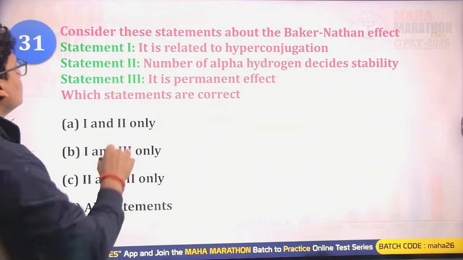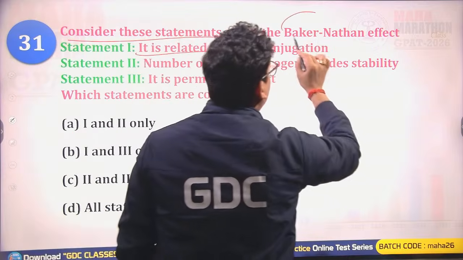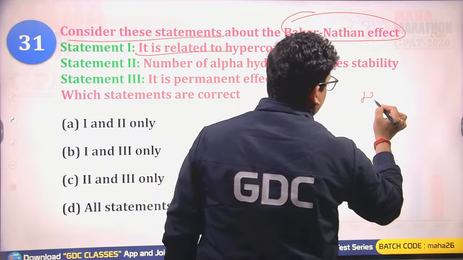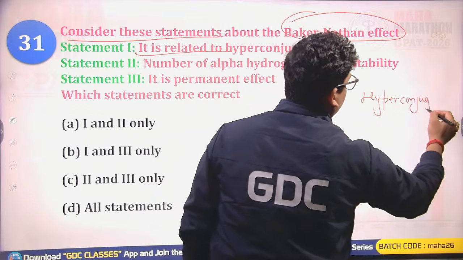Okay, statement again. It is regarding the Baker-Nathan effect, that is also known as hyperconjugation.